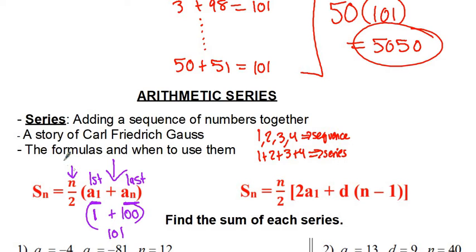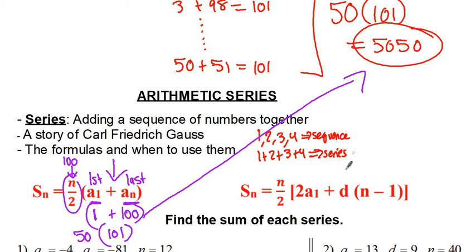And then n was the number of terms. He had 100 terms, but he split them into pairs. So that's why we have n over 2, 100 over 2, which is 50. And 50 times 101 gives us that number right there. So there's two formulas you can use. By the way, the S sub n means the sum of that series, the sum of the n terms. In this case, n was 100.